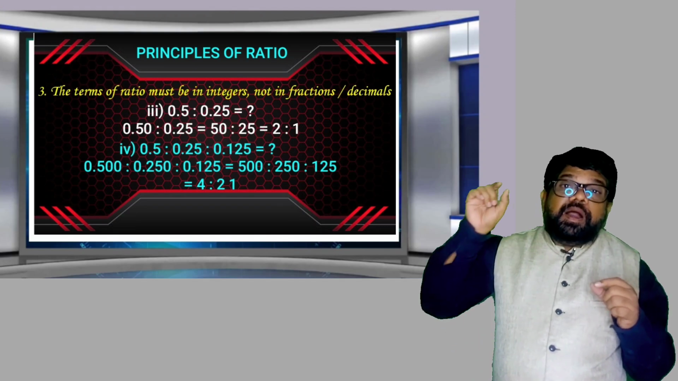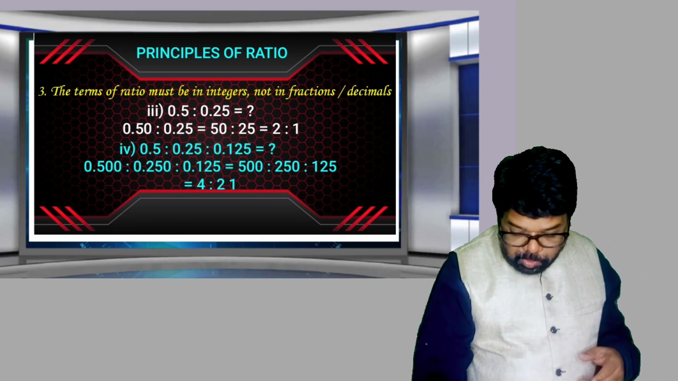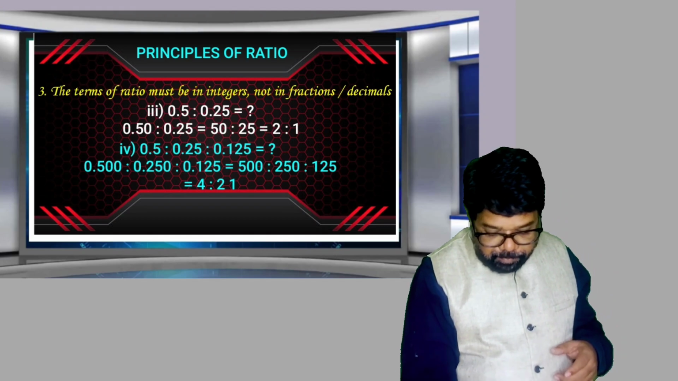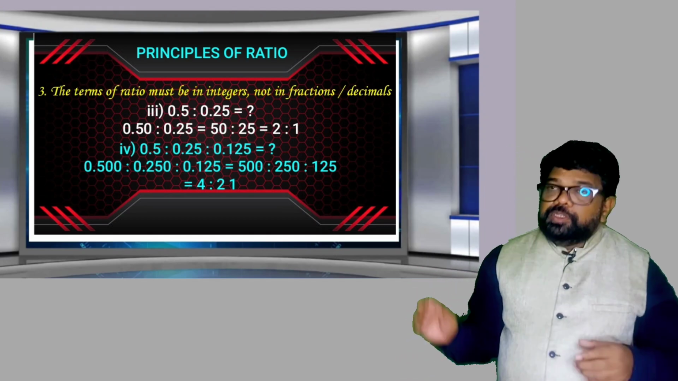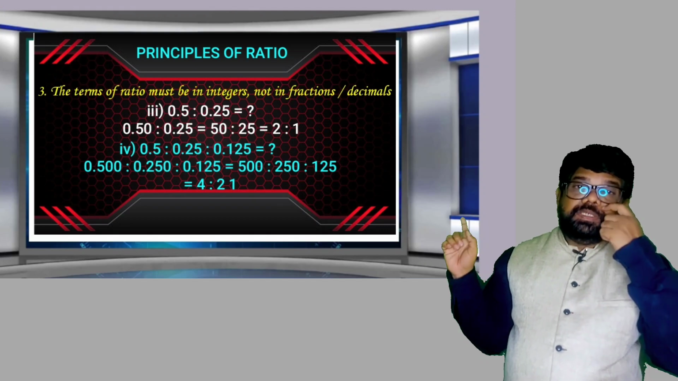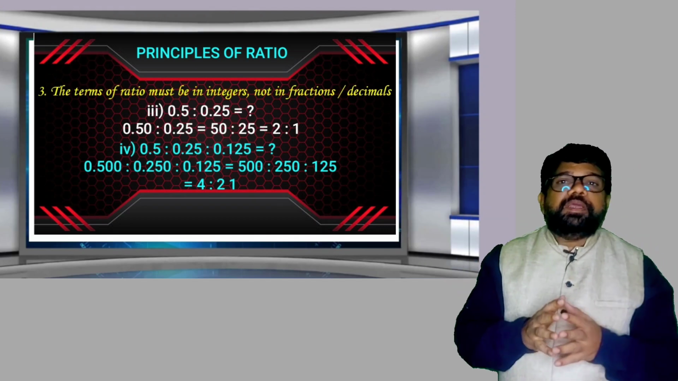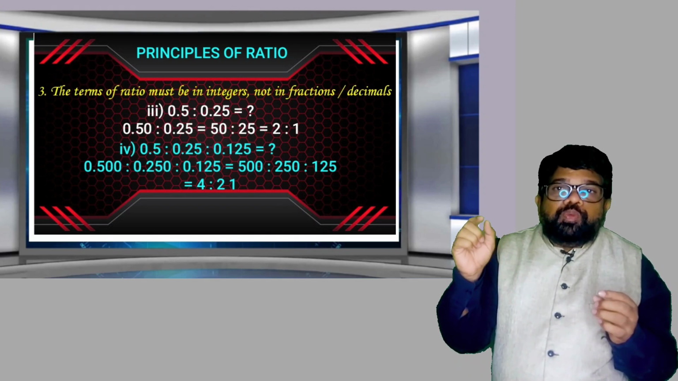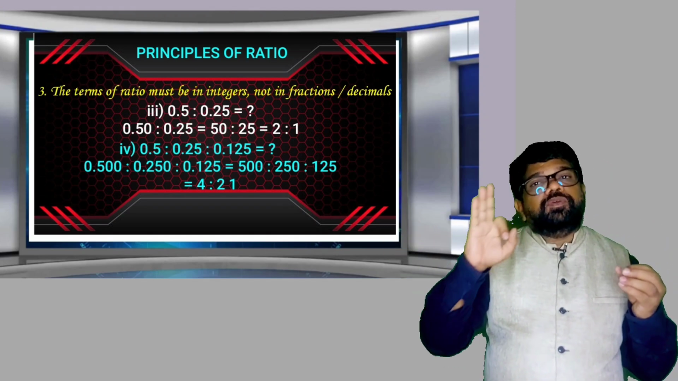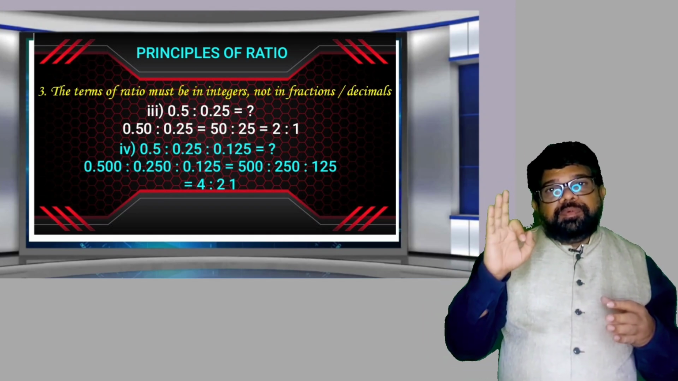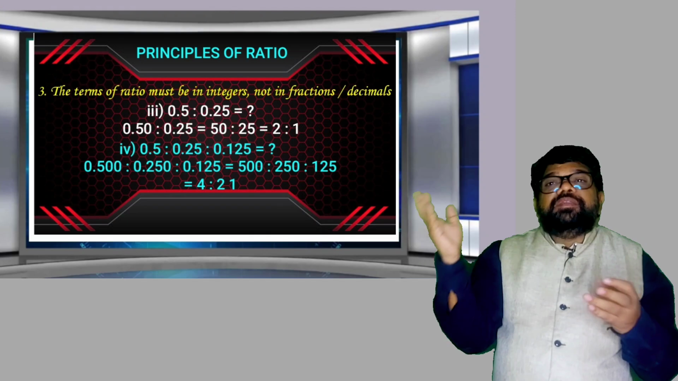What is the strategy? After decimal observe how many digits are there. In the first term, 0.5, only 1 digit is there after decimal. In the second term, 0.25 means 2 digits are there. In the third term, 0.125 means 3 digits are there. What is the maximum number of digits after decimal? 3. So each and every term can be written with 3 digits after decimal.